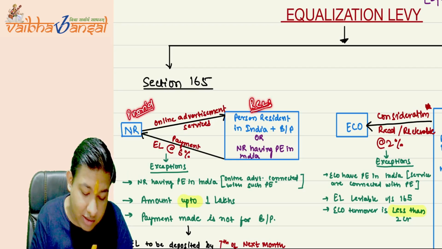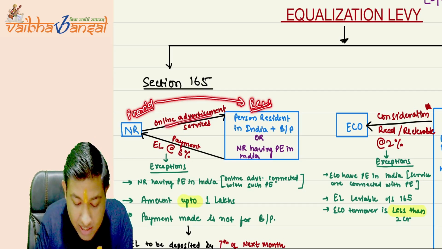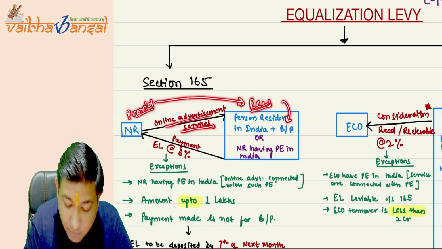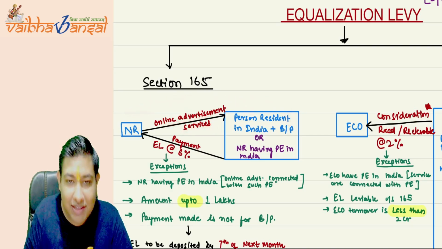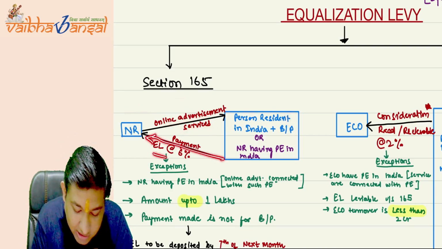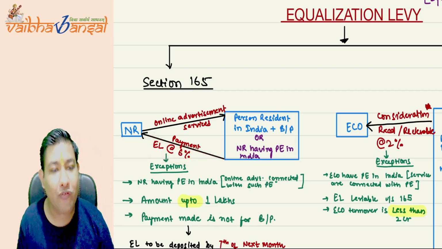Then the recipient, on the payment, will deduct equalization levy at the rate of 6%.